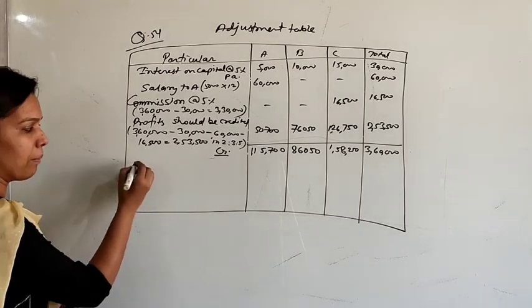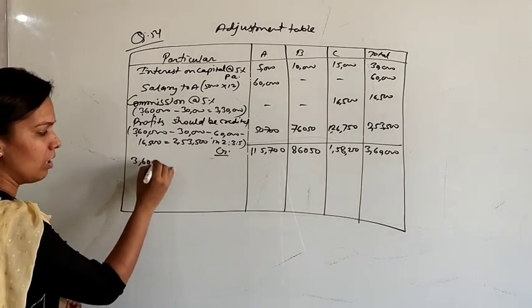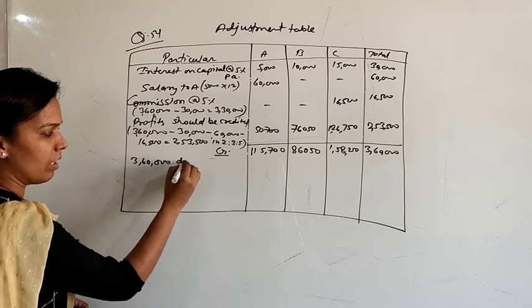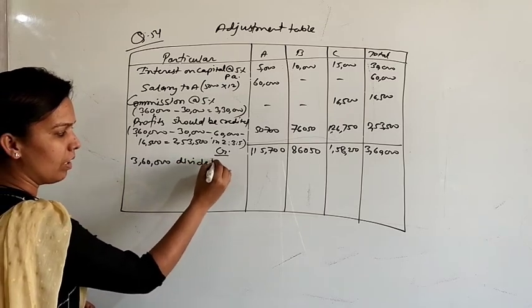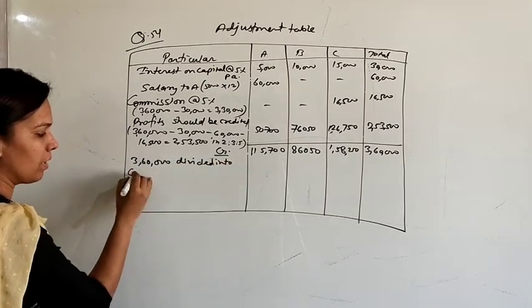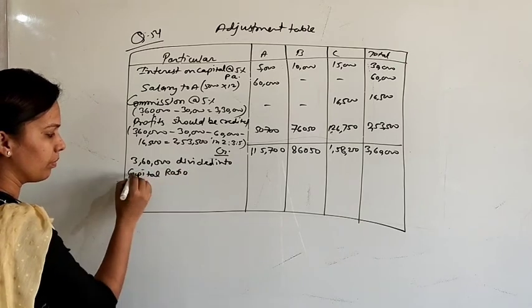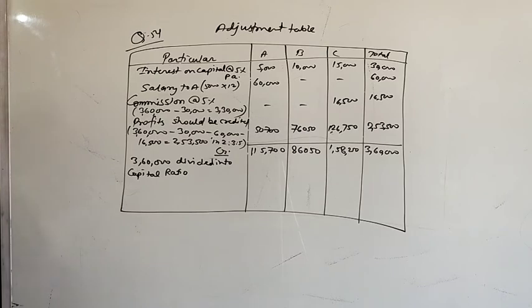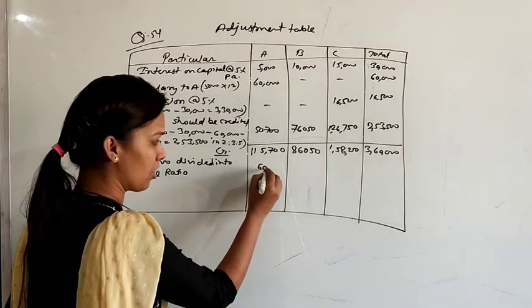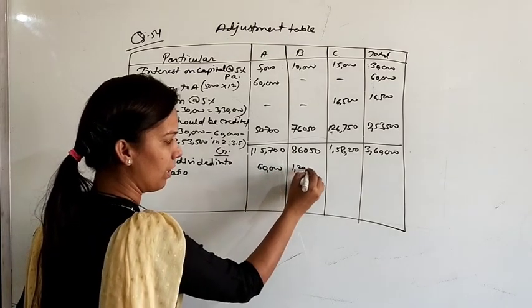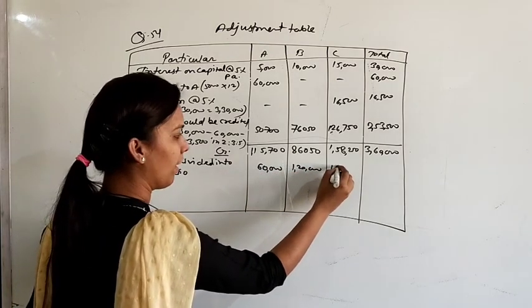But what happened was that the 3,60,000 profit was divided into their capital ratio. Am I right? What is the ratio of capital? 1:2:3, which means 60,000, 1,20,000 and 1,80,000.